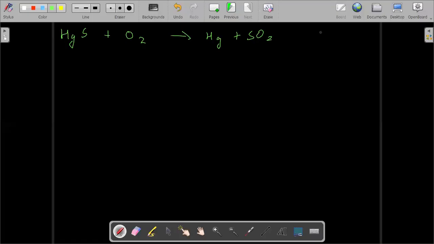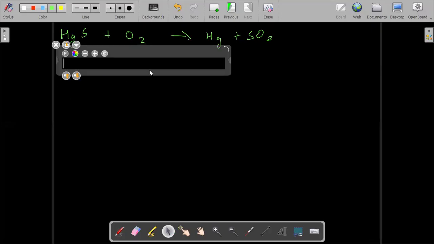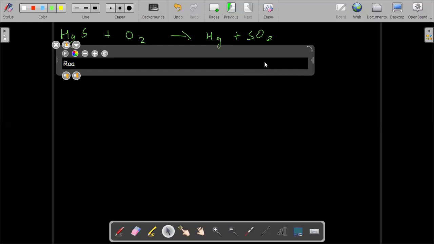What process have we done here? Can anyone tell the name of the process? No, this process is roasting. Roasting means heating the ore in the presence of oxygen. This is called roasting.